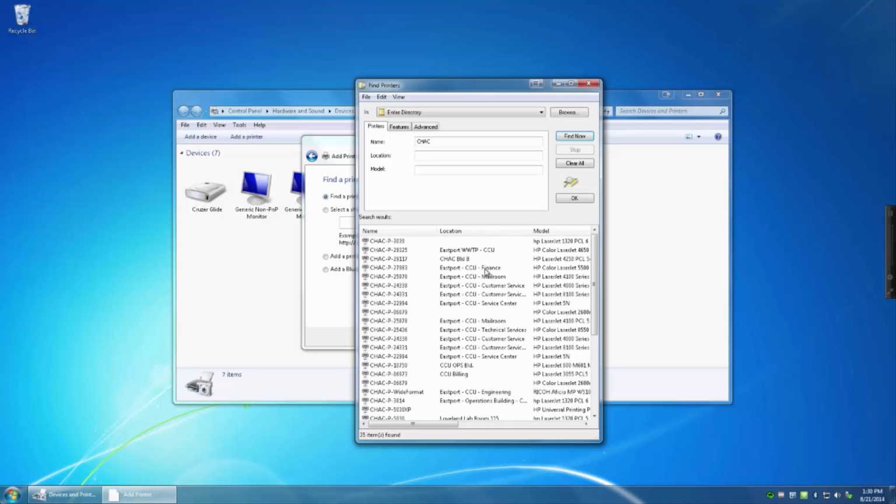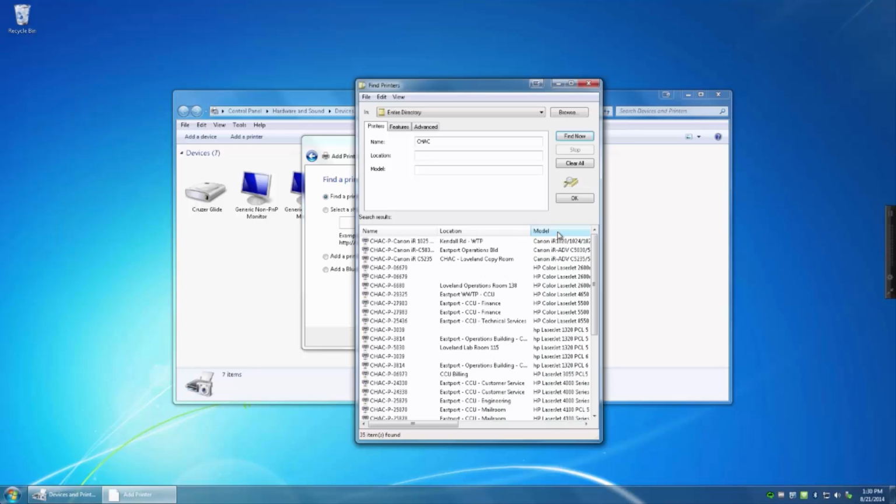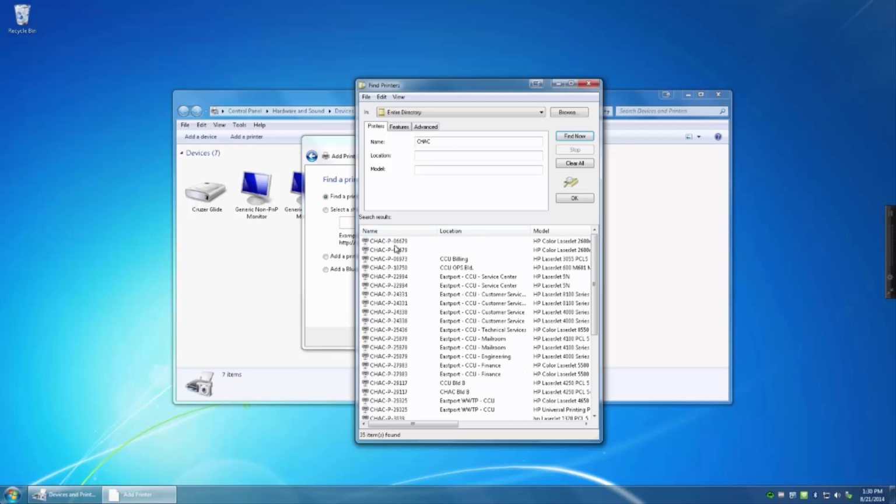You can press the word Name and it will sort by printer name, or you could select the word Model to sort by model. In most instances, printers are listed using the tag number listed on the printer. Copiers are listed by the model of the copier.